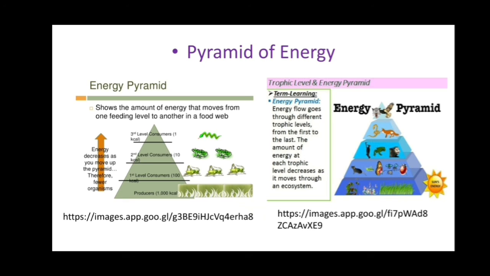The third level of consumers, the top carnivores, only get 1 kilocalorie of energy. As the trophic level increases, the energy decreases, and the pyramid of energy is always upright.